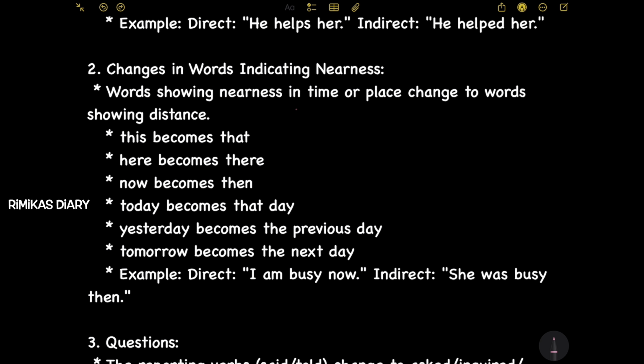Words showing nearness in time or place change to words showing distance. This becomes that, here becomes there, now becomes then, today becomes that day, yesterday becomes the previous day, tomorrow becomes the next day. Example, direct: I am busy now. Indirect: She was busy then. So here, now became then. So words showing nearness in time or place change to words showing distance.